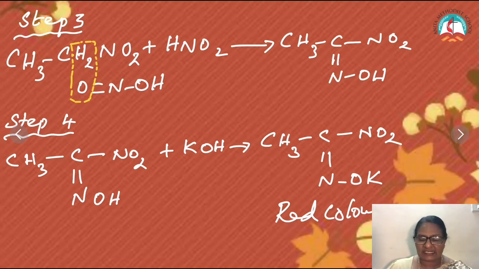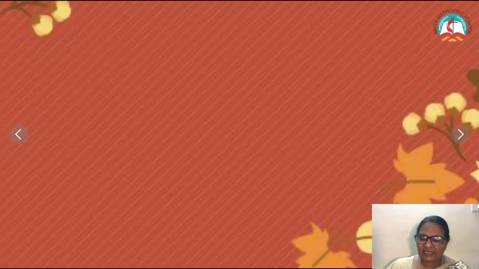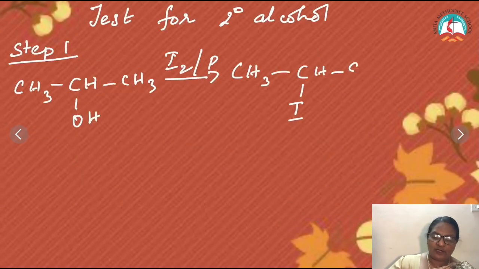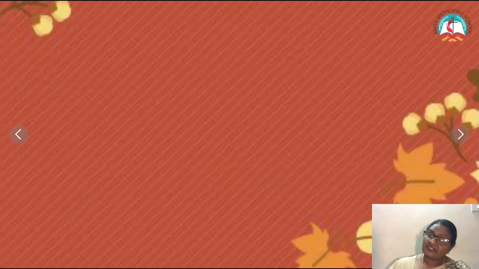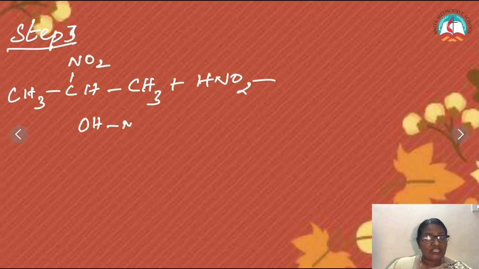Let's try to understand the secondary alcohol. Again in the secondary alcohol, first step you treat it with iodine. The OH is replaced by I. In the second step, we treat with silver nitrite. I is replaced by NO2. Third step, treated with nitrous acid. But now very carefully you have to try.